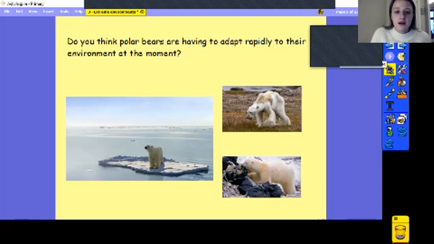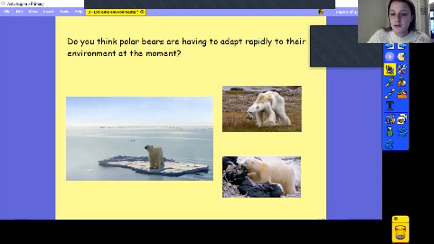So this area of the Arctic seems to have a lot less ice at the moment. It looks a little bit warmer to me. So people believe that the climate is changing and it's making the Arctic hotter and the ice is melting. So there's not as big areas for polar bears to hunt from, and also to have a rest from all of the swimming. This polar bear looks very different.